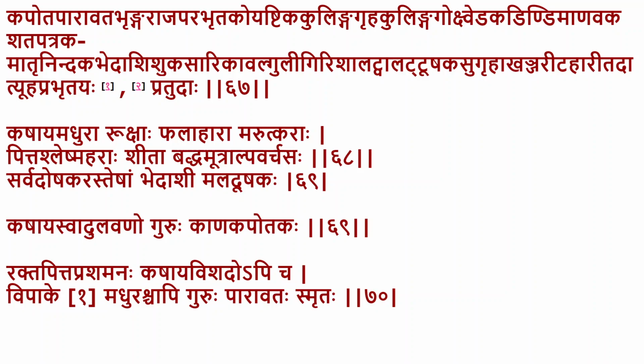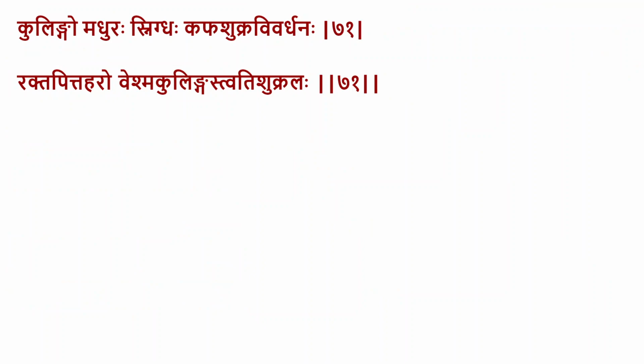Paravata, of course, is the same as what we see now as pigeons. रक्तपित्त प्रशमनः कषाय विशदो अपि विपाके मधुरश्चापि गुरुः पारावतः स्मृतः. The pigeon's flesh meat is of that sort. कुलिङ्गः मधुरः स्निग्धः कफशुक्रविवर्धनः रक्तपित्तहरः. Kulinga, again, there are two varieties, domesticated and wild. The domesticated will be Atishukrala and Raktapittahara.